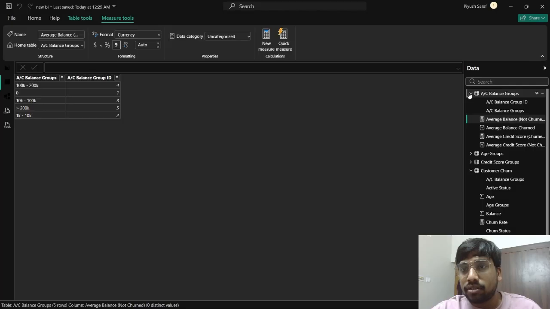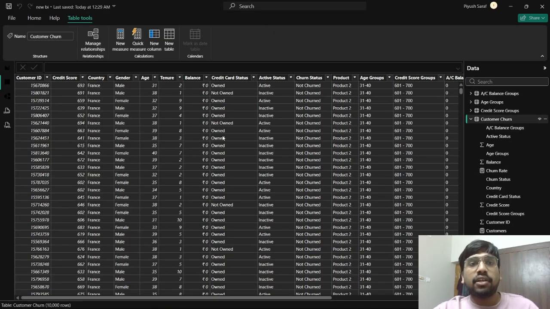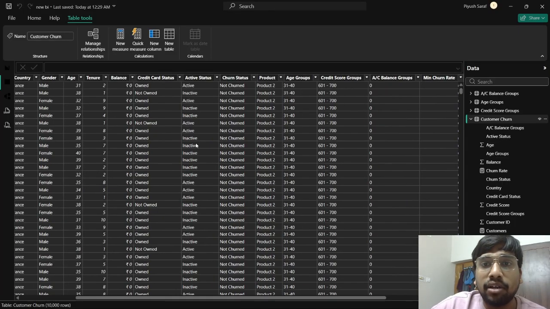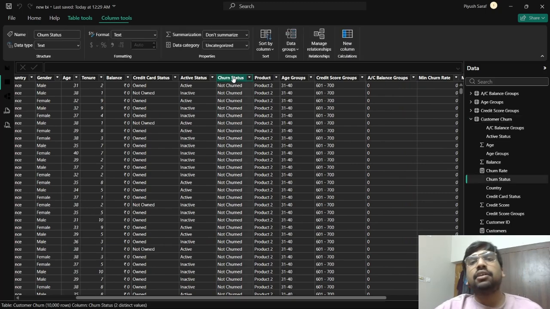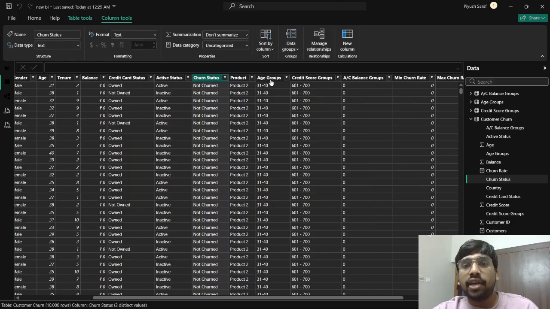Yes, this is the table that we had. Initially, this table was not this beautiful, to be honest. This table held churn status in terms of 1 and 0. We replaced its values with churn and not churned, respectively. Similarly, the active status was also 1 and 0. We didn't have age groups, credit score groups, or account balance groups, right? We didn't have this product. It was just 1, 2, 3, 4, 5. We replaced it with product 1, product 2, product 3, and so on.